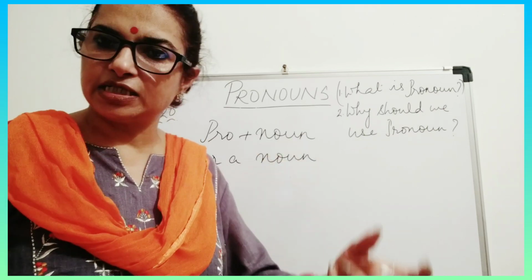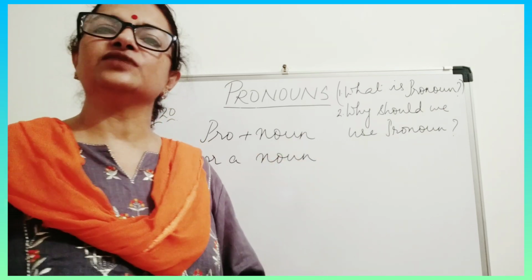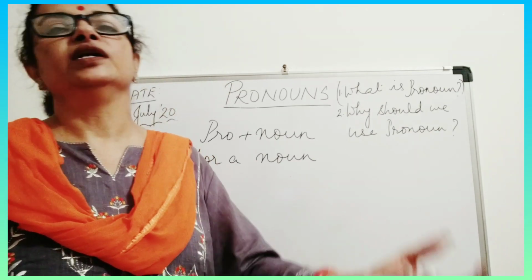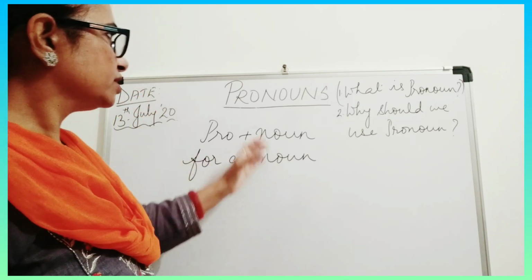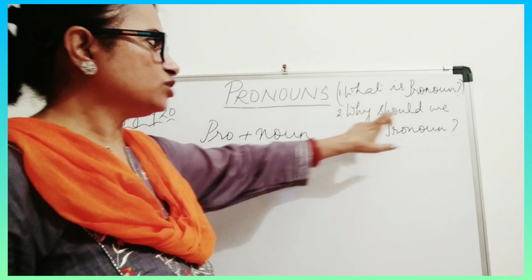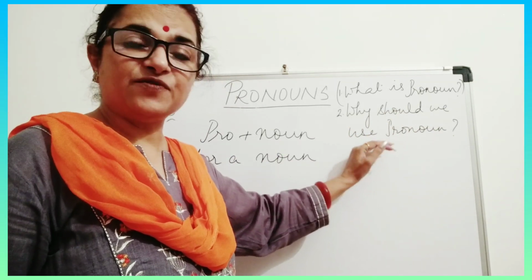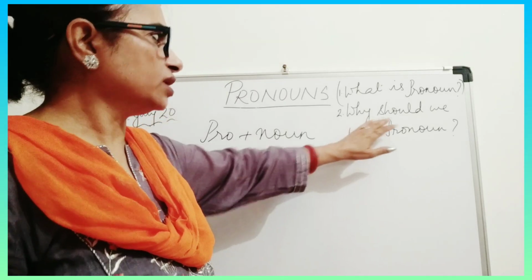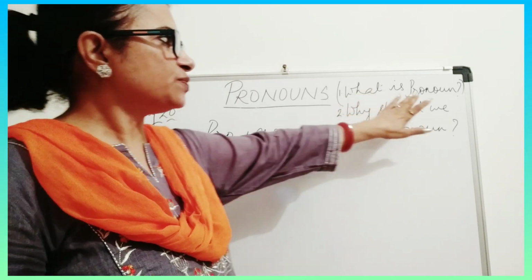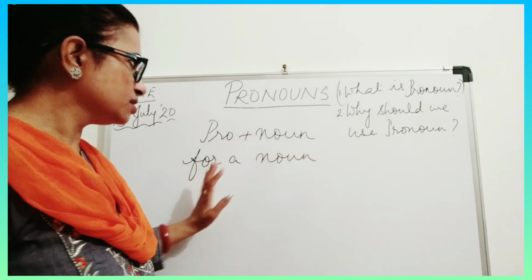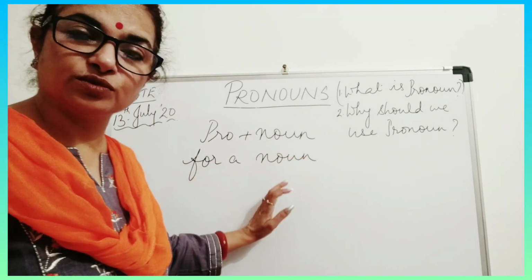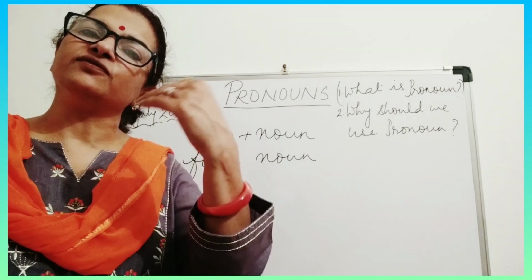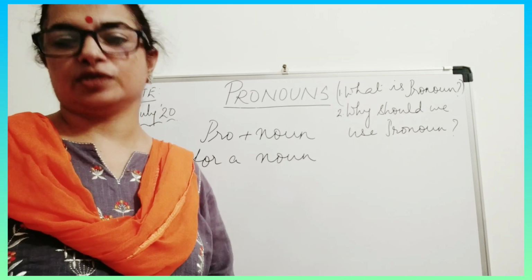So all these words, he, his, she, are pronouns. Why? Because we are using them in place of a noun. That is why we call them pronouns. And why should we use pronouns? Because every time we cannot take the name of the person or nouns. And what is pronoun? Pro plus noun is pronoun, means for a noun. The meaning of pronoun is for a noun. So the words which are used in place of nouns are called pronouns.